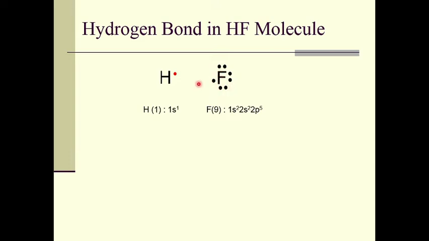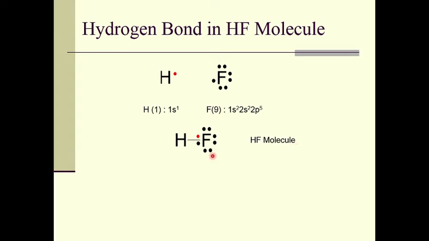The hydrogen atom can either take 1 electron or donate 1 electron, and fluorine needs 1 electron. So when hydrogen comes closer to the fluorine atom, they form a covalent bond and an HF molecule is formed.